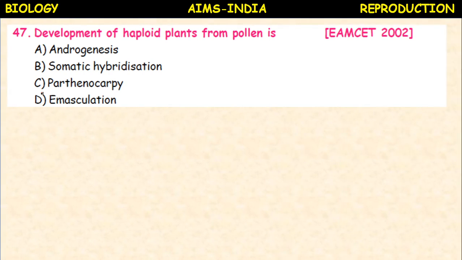Development of haploid plants from pollen is EAMCET 2002. Androgenesis, somatic hybridization, parthenocarpy, emasculation. Development of haploid plants from pollen, so it is called androgenesis. Androecium, pollen grains, androgenesis. Okay.